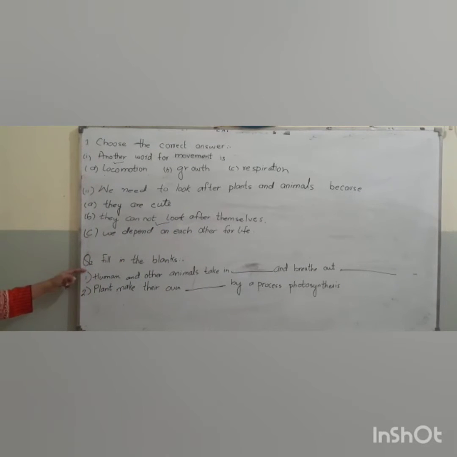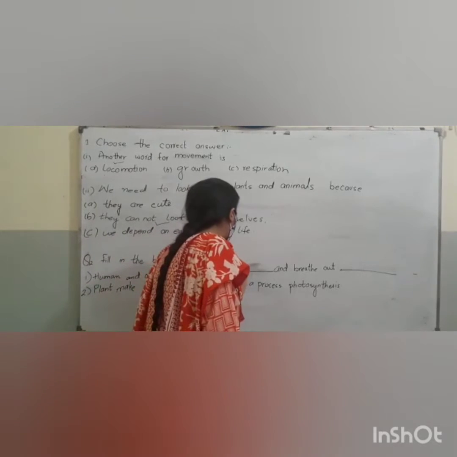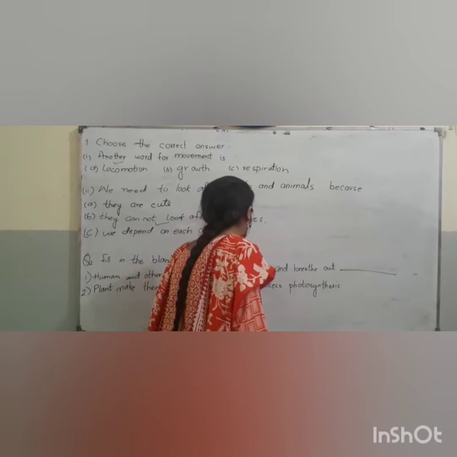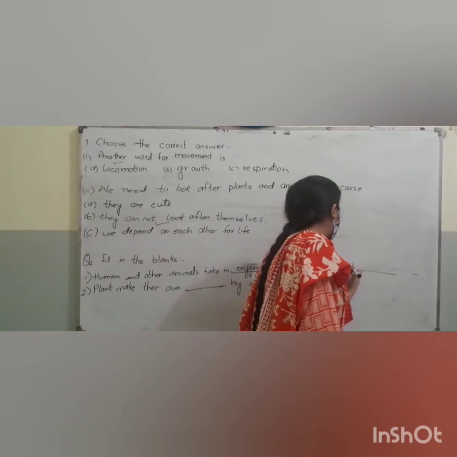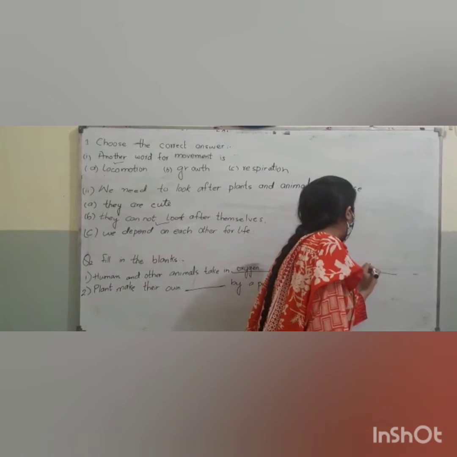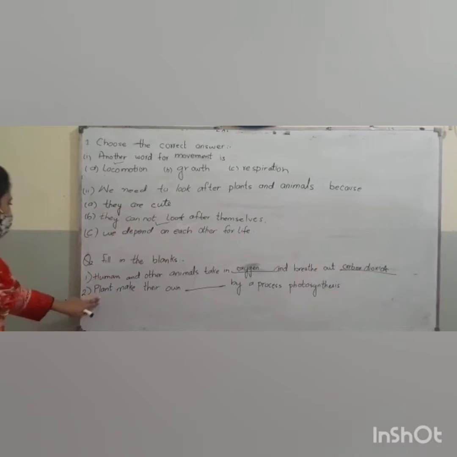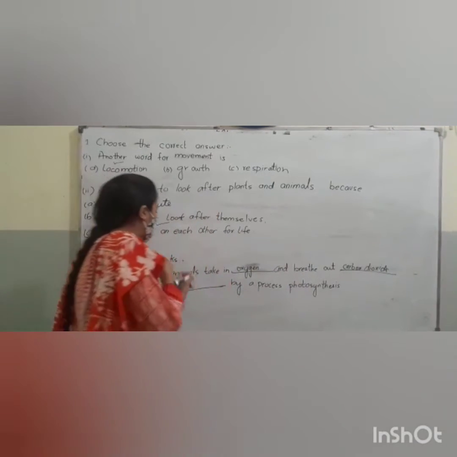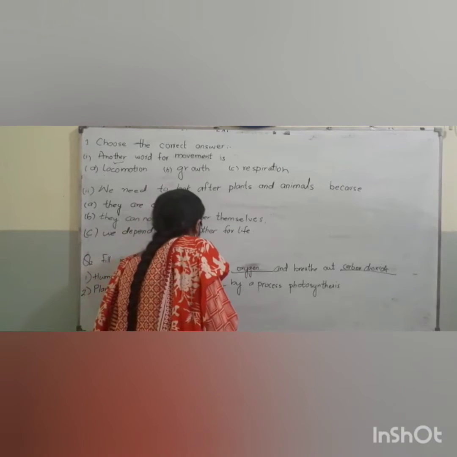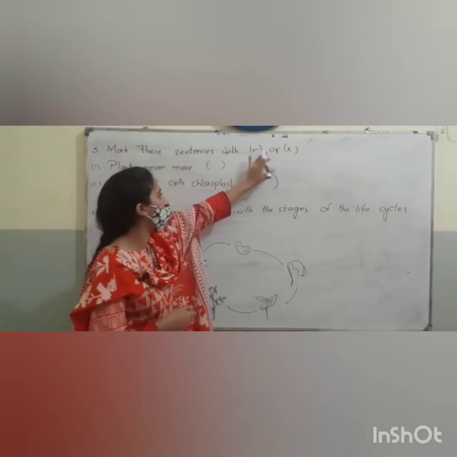Now the second question is fill in the blanks. Humans and other animals take in oxygen and breathe out carbon dioxide. The second point is plants make their own food by a process called photosynthesis. The answer is food.